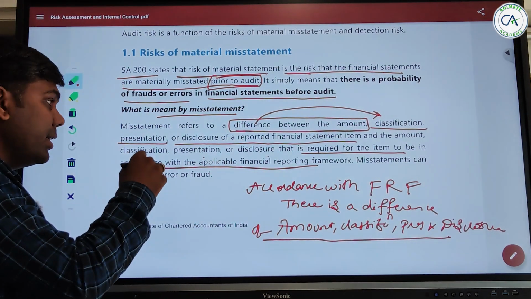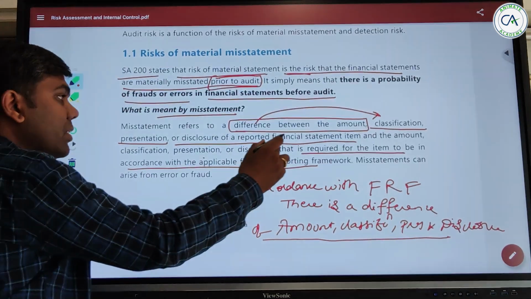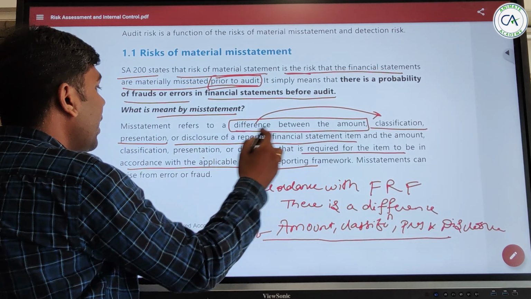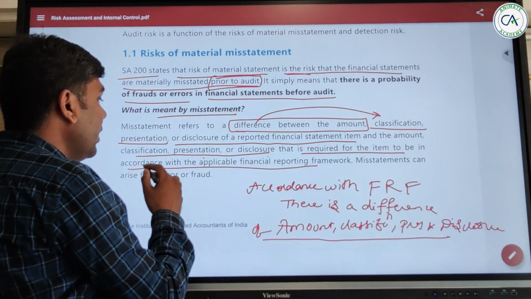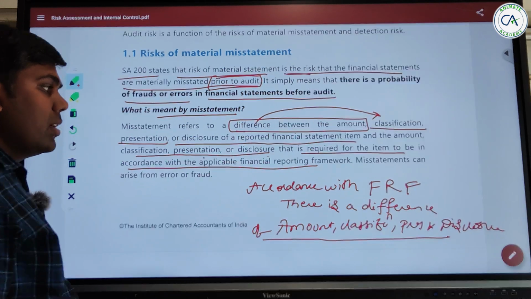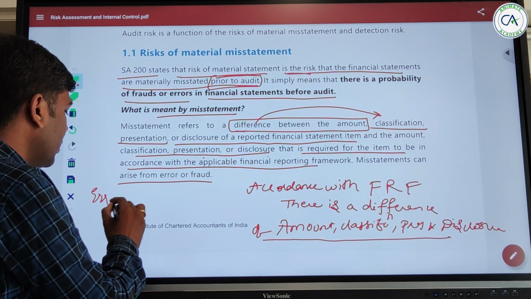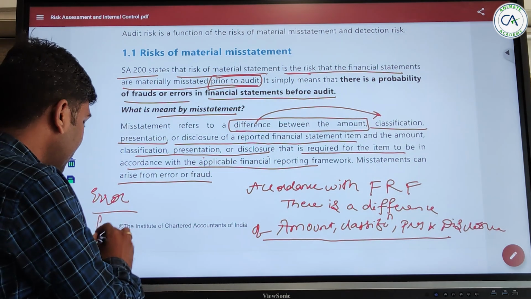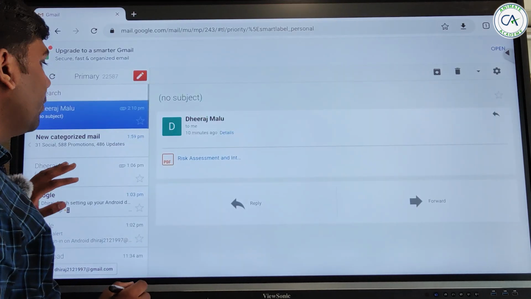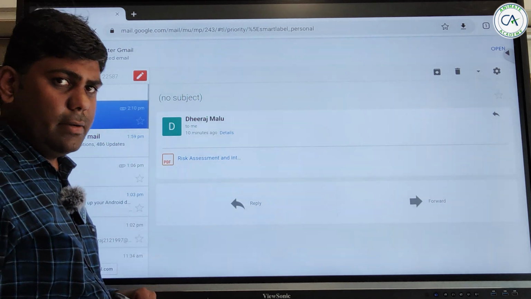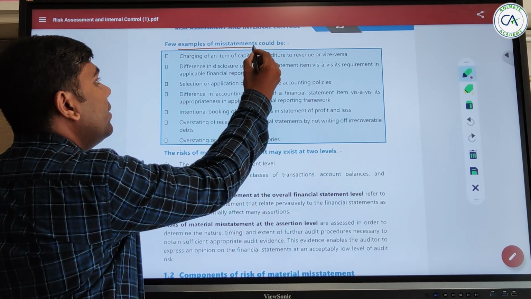Now let's read it again. Misstatement refers to a difference between the amount, classification, presentation or disclosure of a reported financial statement item and the amount, classification, presentation required in accordance with the applicable financial reporting framework. It can happen due to error or fraud. It could be intentional as well as unintentional. In both ways it will happen, right? So let us see the examples of misstatement.